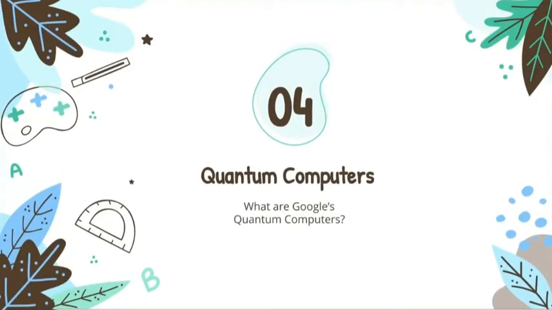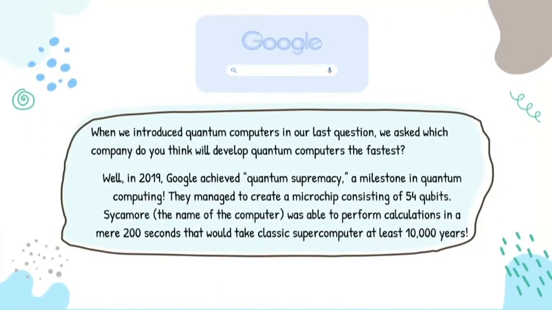Question number 4. What are Google's quantum computers? When we first introduced quantum computers in our last question, we asked, which company do you think will develop quantum computers the fastest? Well, the answer is already here. In 2019, Google achieved quantum supremacy, a milestone in quantum computing. They managed to create a microchip consisting of 54 qubits. Sycamore, the name of the computer, was able to perform calculations in a mere 200 seconds that would take classic supercomputers at least 10,000 years. Sycamore was truly powerful.